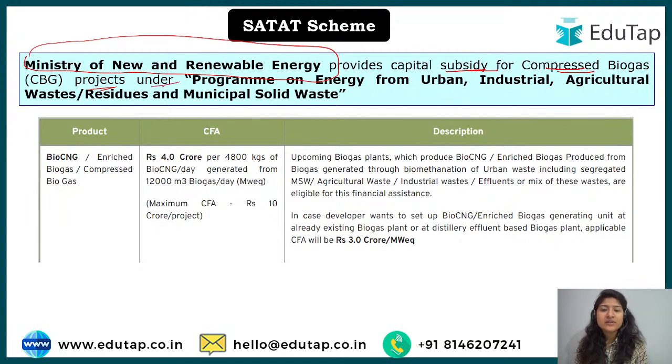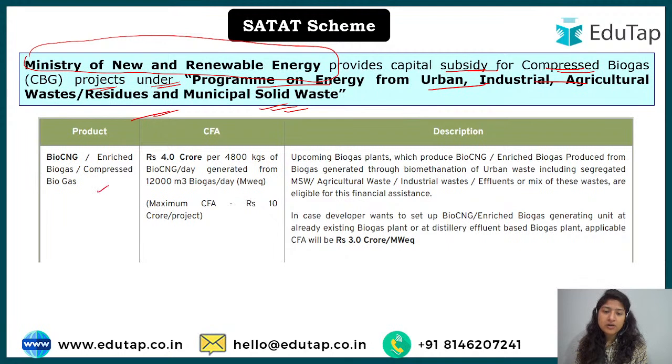And what is the name of this program? That is under the Ministry of New and Renewable Energy: the Programme on Energy from Urban, Industrial, Agriculture Waste/Residues and Municipal Solid Waste. So this is the program that comes under the Ministry of New and Renewable Energy, do remember, but SATAT comes under the Ministry of Petroleum and Natural Gas. So do not get confused.